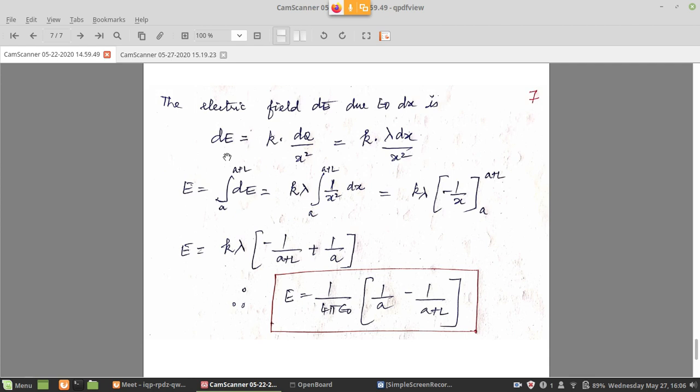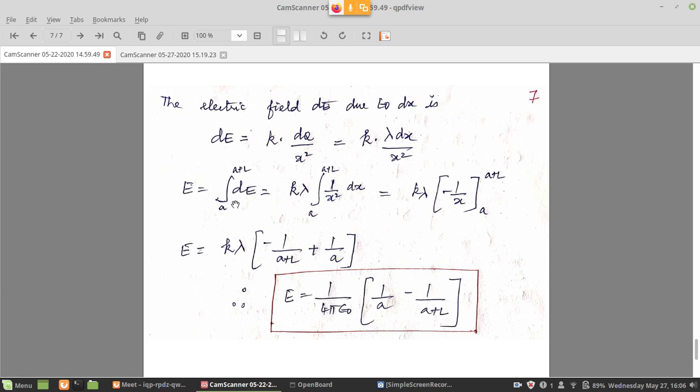That is if the charges are separate. But in this case, the charges are not separate. The charges are continuously distributed over the entire object. So any small portion you take, you calculate the electric field due to that portion, then extend it for the whole object. That is the technique of integration.